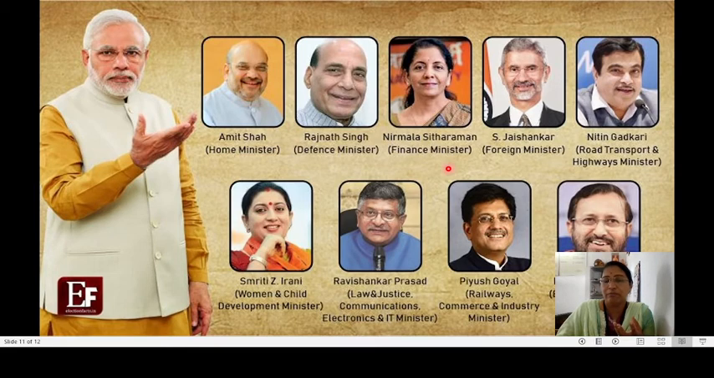Portfolio is nothing but department. So the important departments are given to the cabinet ministers, and they will be framing very important decisions and policies of the government. And these ministers will be very close to the Prime Minister. So the Prime Minister always takes the suggestions and opinion from the cabinet ministers before taking any decision.